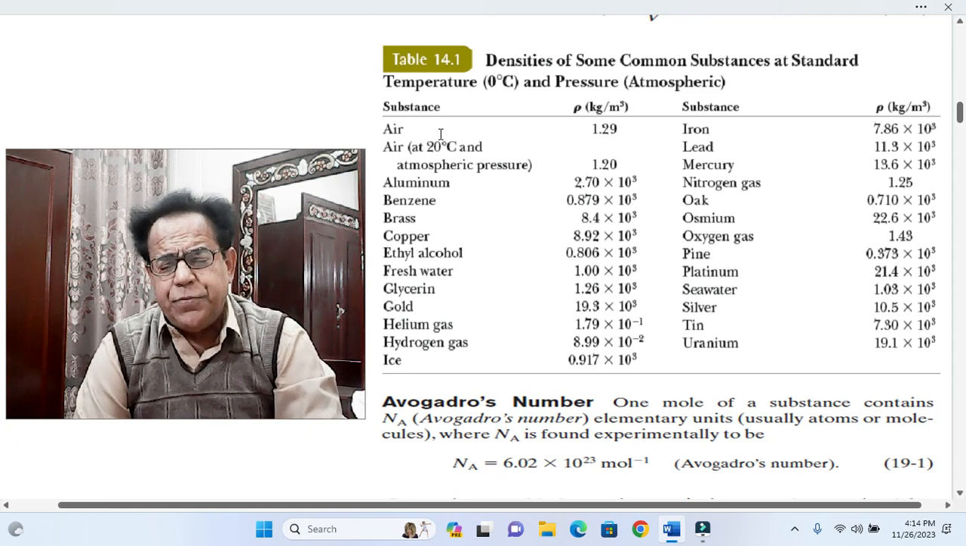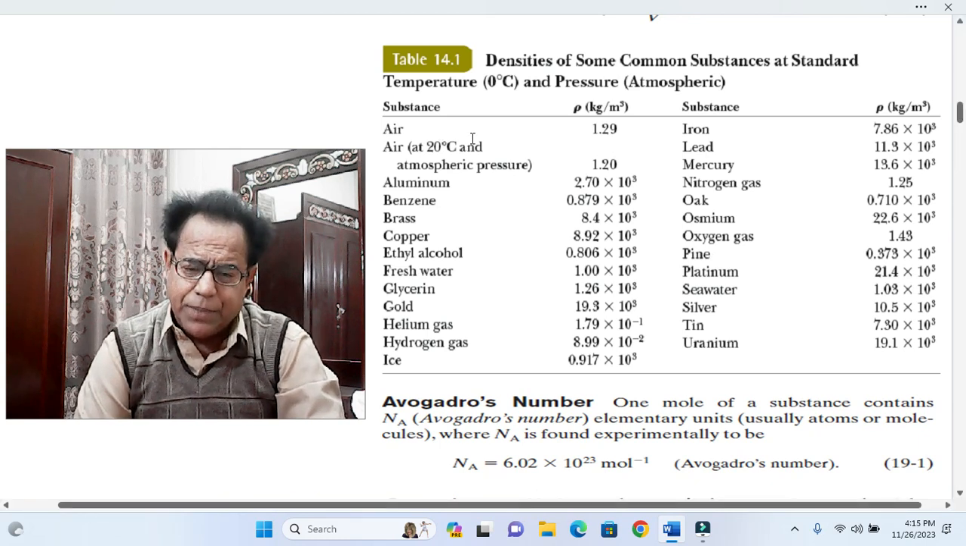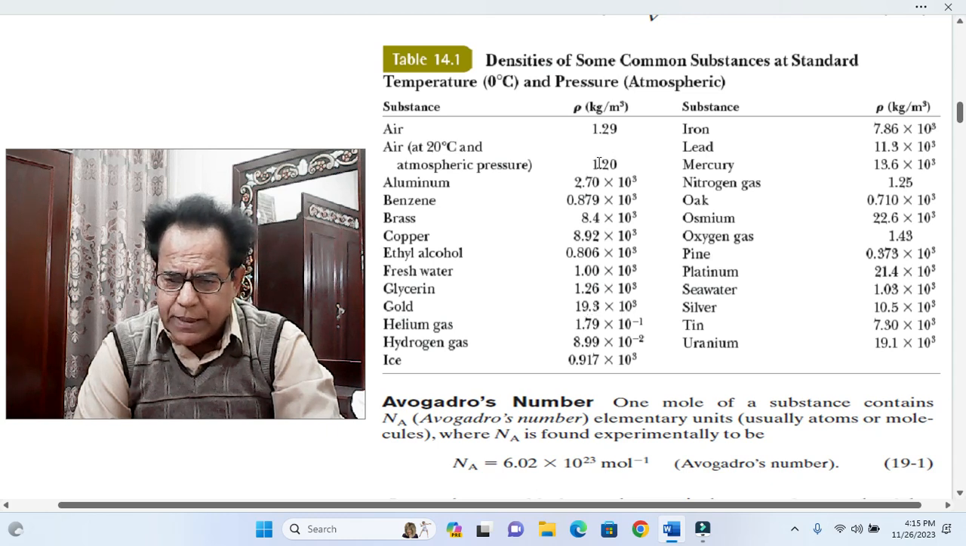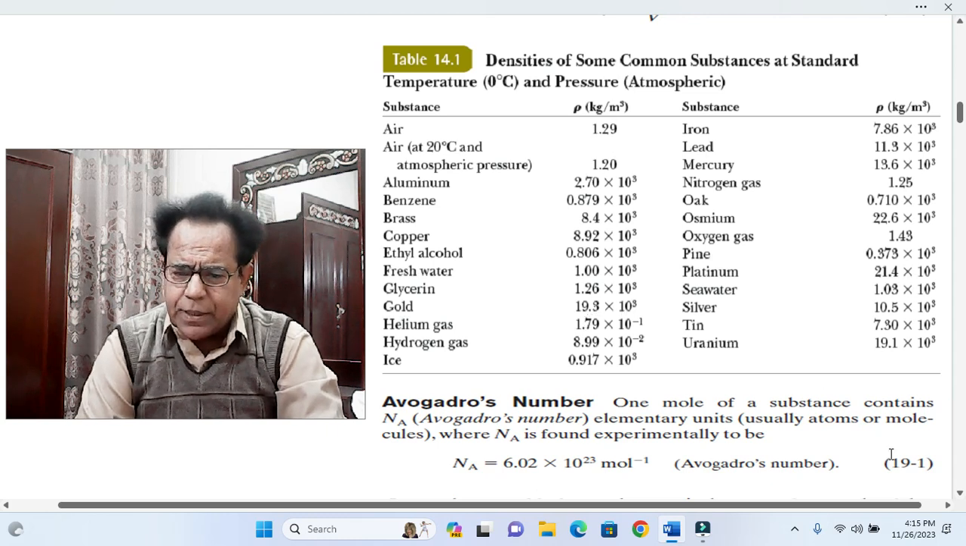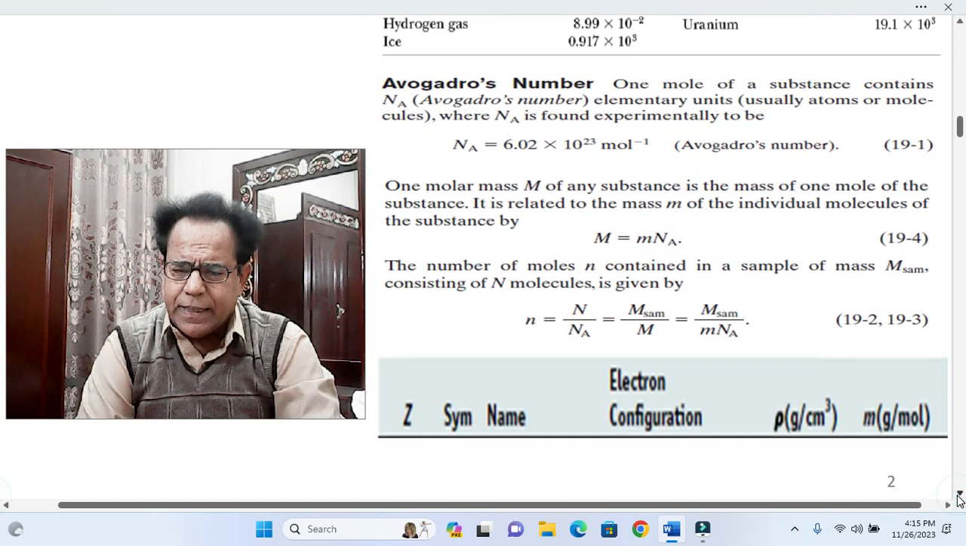Every book of general physics definitely contains such a table. So here, 1 2 3 4 5 6 7 8 9 10, at row number 10 on the left column, row number 10 is about gold. It is given as 19.3 into 10 raised to the power 3 kilogram per meter cube. We do not need to go to the right column, because our requirement has been fulfilled at row number 10 of the first column.